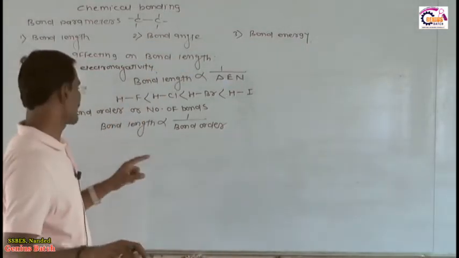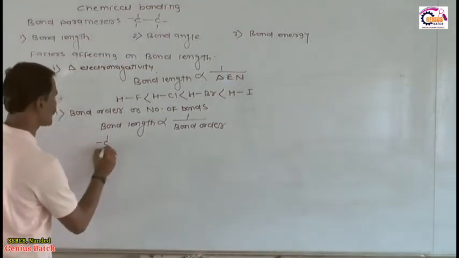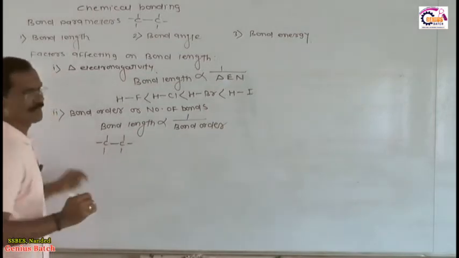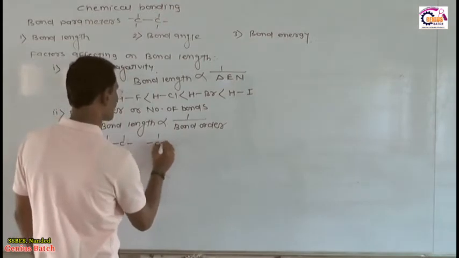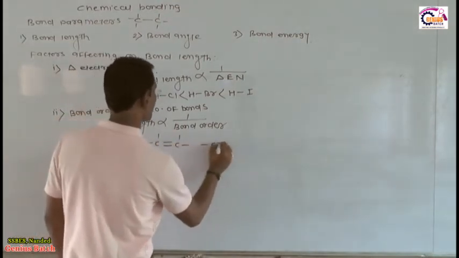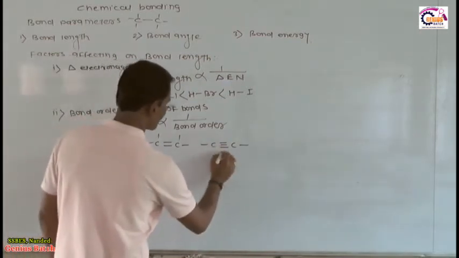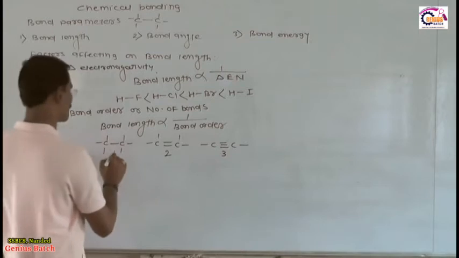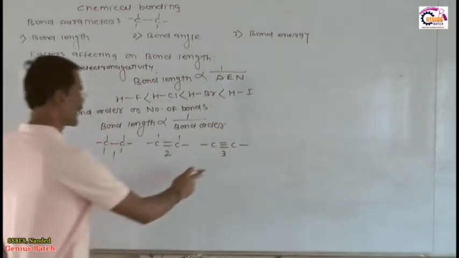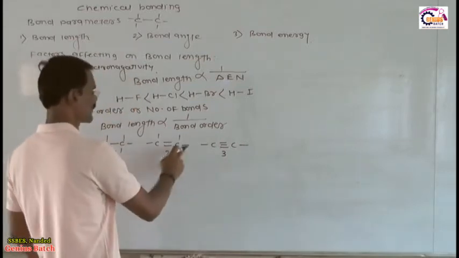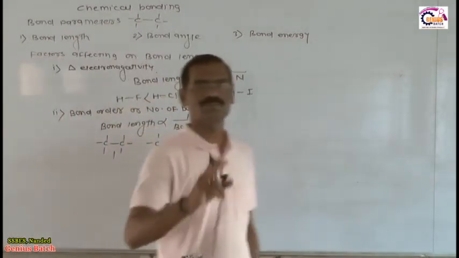Now friends, what is the meaning of bond length being inversely proportional to bond order? Suppose for example I have a carbon-carbon bond. I am giving you one example. Suppose I have another bond, a carbon-carbon double bond, and next a carbon-carbon triple bond. My friends, the bond orders are 3, 2 and 1, because in between two carbon atoms 3 bonds are present, therefore bond order is 3. In between two carbon atoms 2 bonds are present, therefore bond order is 2. In between two carbon atoms only 1 bond is present, therefore bond order is 1.